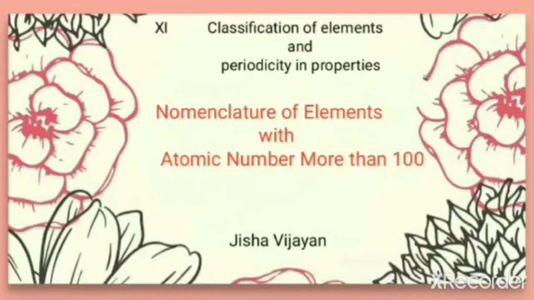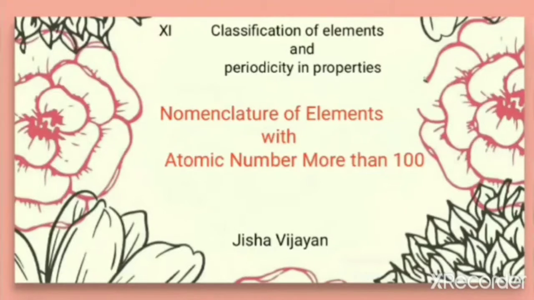Hello students, let us discuss nomenclature of elements with the atomic number more than 100. As you know, there are naturally occurring elements, but the scientists were making an attempt to prepare elements beyond uranium.